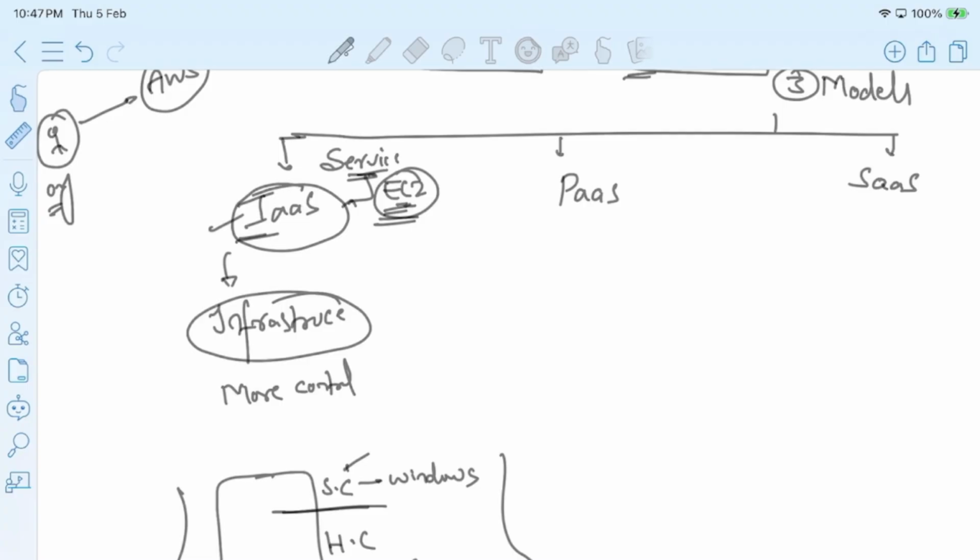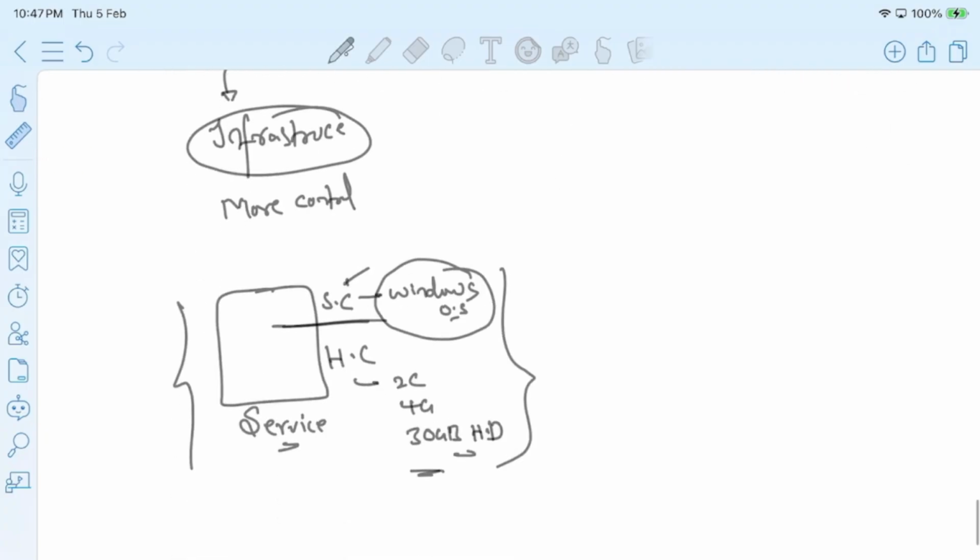It means if the Windows operating system is outdated, it is my responsibility to update this operating system from time to time. If this 4 GB RAM is not enough for this server, it is my responsibility to upgrade. If the 30 GB hard disk allocated to this server is not enough, it is my responsibility to upgrade. It means I have more control of the resources that I have selected.